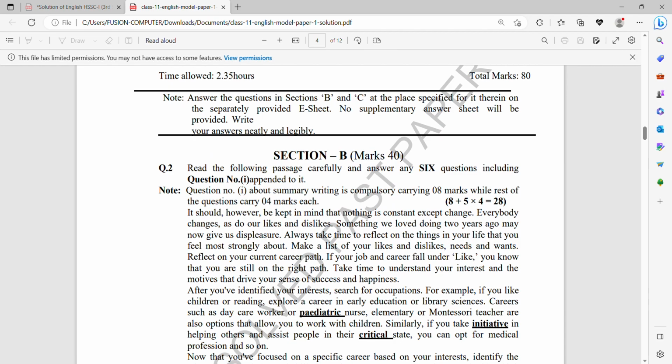Section B carries 40 marks as usual. Your first question is the most important question from the view of getting marks. You can secure 28 marks out of this section from this one question.